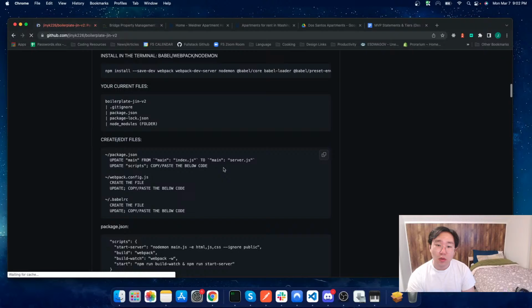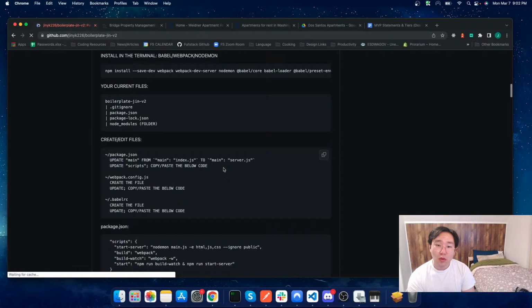So right now, inside of our package JSON file, we're going to see this main index.js. What we're going to see inside of our scripts is going to be saying something like main. What this is saying is that main is equal to server.js. That way we can write a bit more concise code, especially in our scripts.